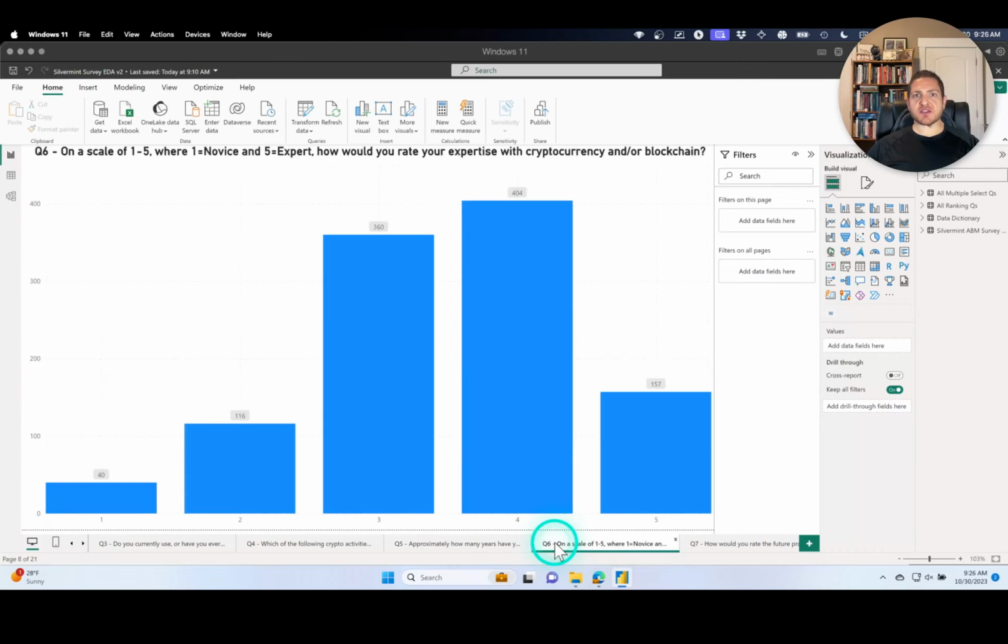Q6, this is a scaled question. This is similar to a multiple choice single select in that there is only one response, but now we have 5 categories and the order of this matters. So this is where ordinal data comes in. Whether scaled questions like this are ordinal data or interval data is something that I leave for you to decide.